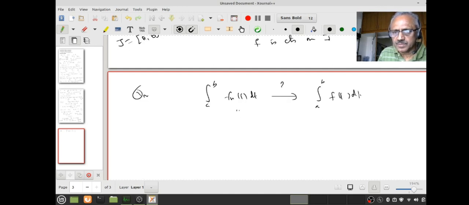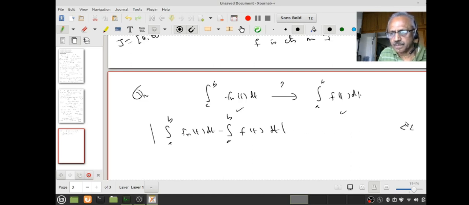Notice that this makes sense because fn and f are continuous, therefore they are integrable on the interval [a,b]. To show this sequence of numbers converges to this number, what do I have to estimate? I have to estimate the modulus of the integral from a to b of fn(t) dt minus the integral from a to b of f(t) dt. I want to show this is less than epsilon.